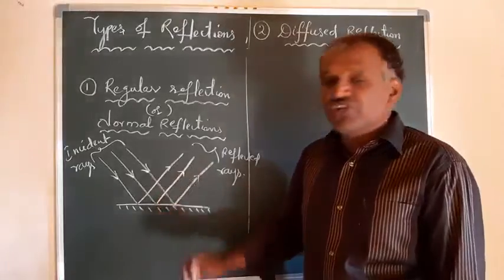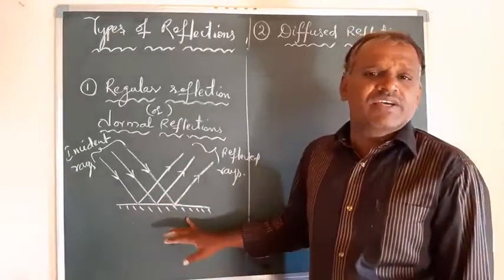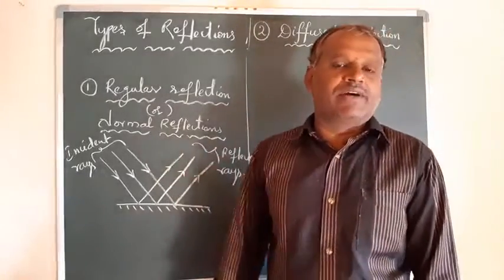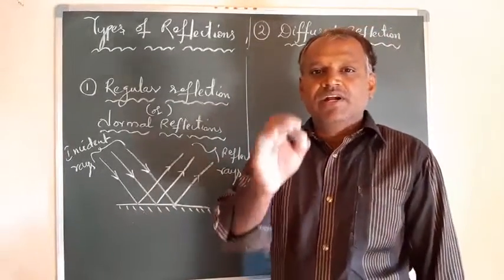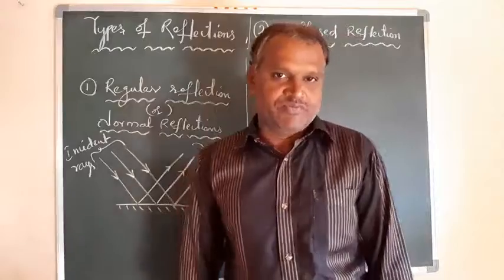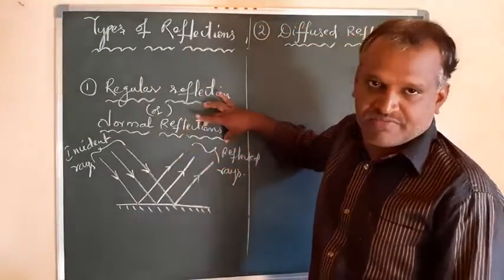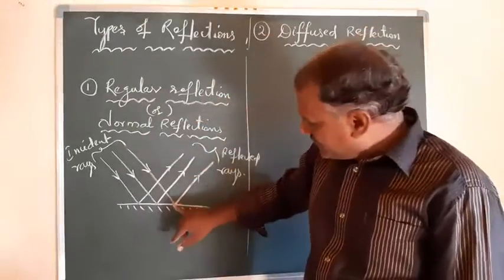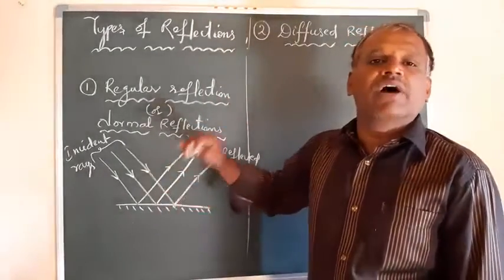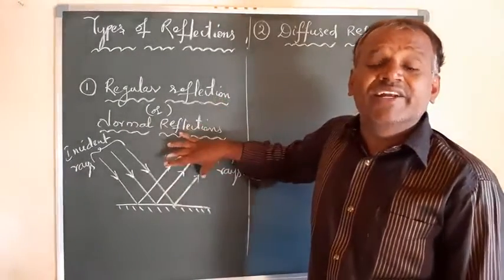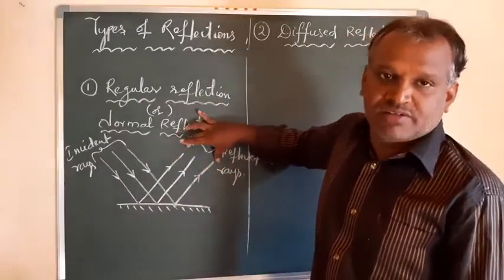And what is the observation here? In this case, the light energy or the intensity of light is distributed along only one direction. That means the image can be seen only in this path. The image of the object can be seen only in one direction, because the light intensity exists only in this path, right?